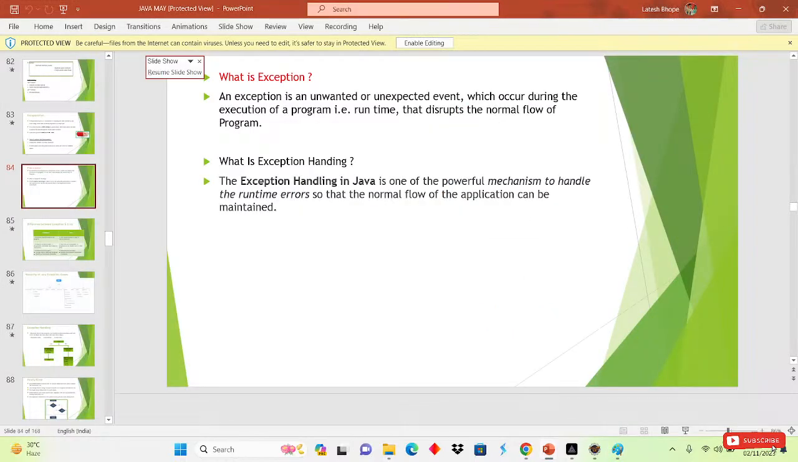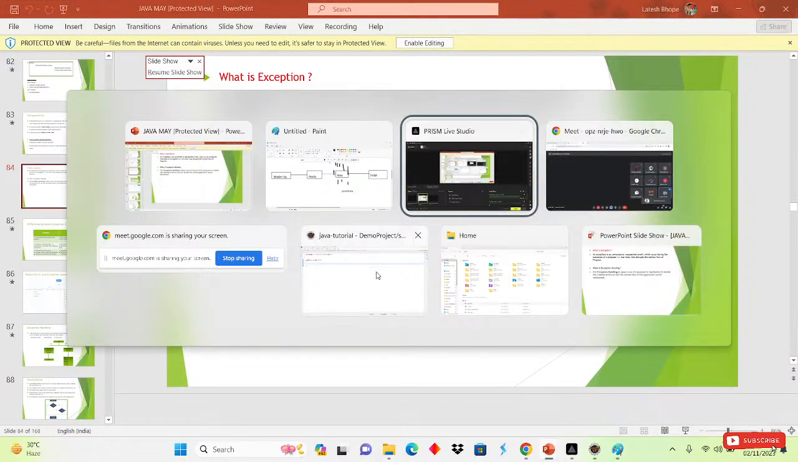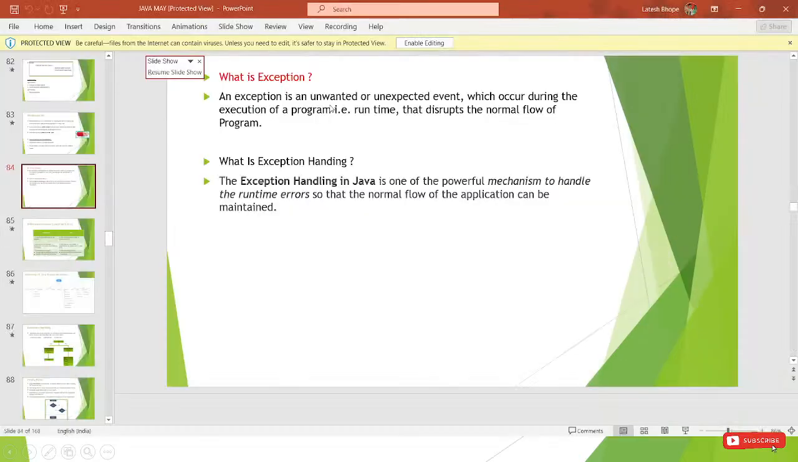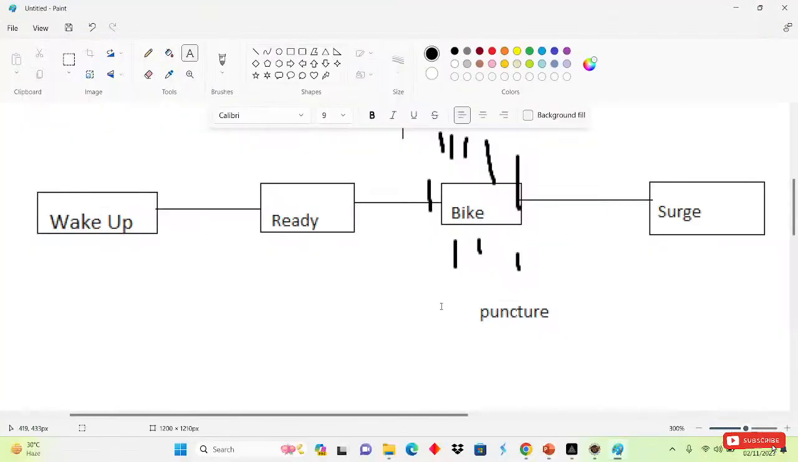If you see this definition here, an exception is an unwanted or unexpected event which occurs during the execution of the program. When will it occur? While executing the program, at runtime, and it disturbs the normal flow of the program. The unwanted or fatal error which can disturb our normal flow of program, that is known as the exception. Suppose the bike is punctured, or it is raining, these are all exceptions.